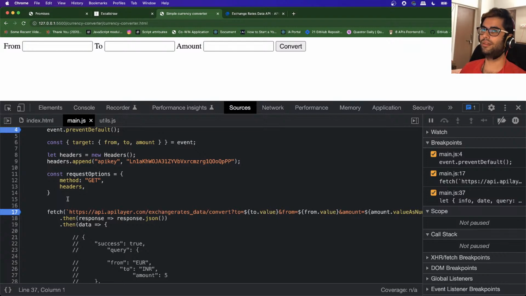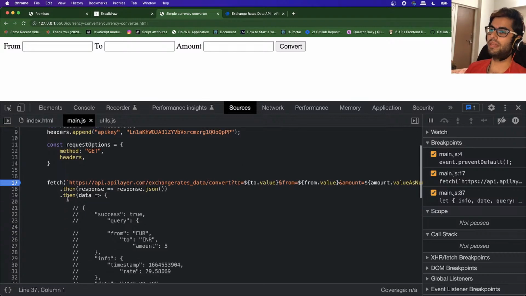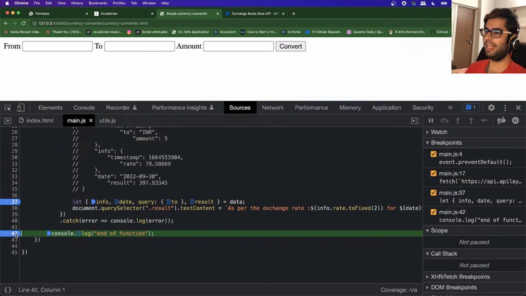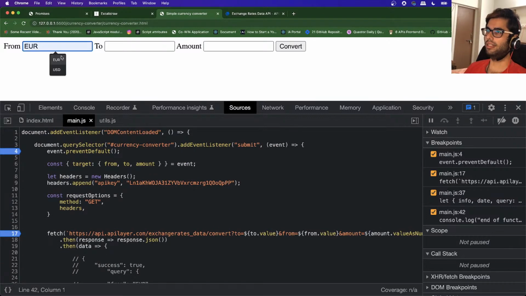But there are scenarios, such as promises, where the outcome will be available at a later point of time. We do not want the browser to hang for the time when the data is being fetched from the network. So we do something known as asynchronous programming. Let me add a breakpoint over here and provide some values. We'll understand this with the help of debugging.